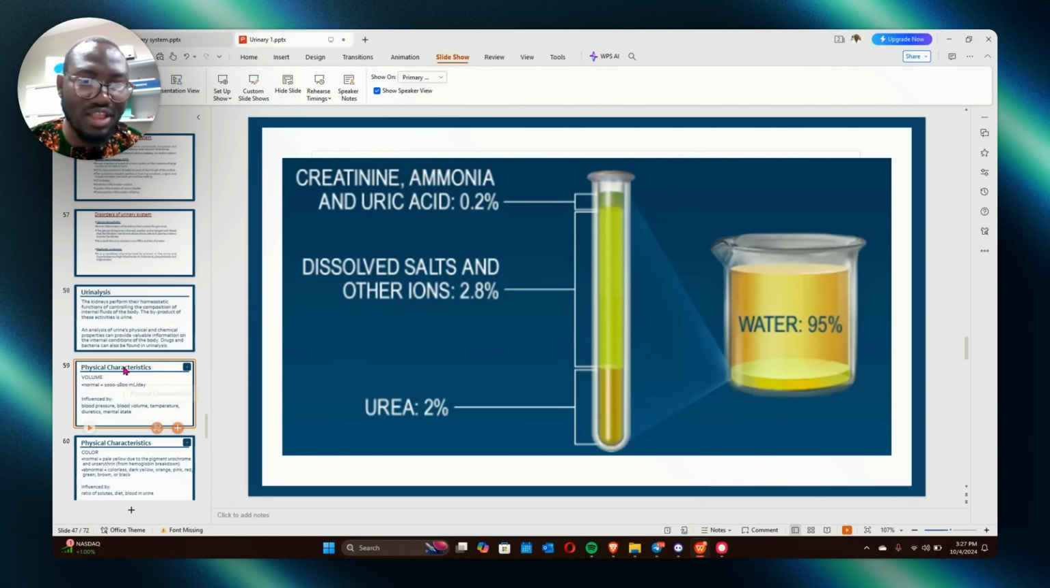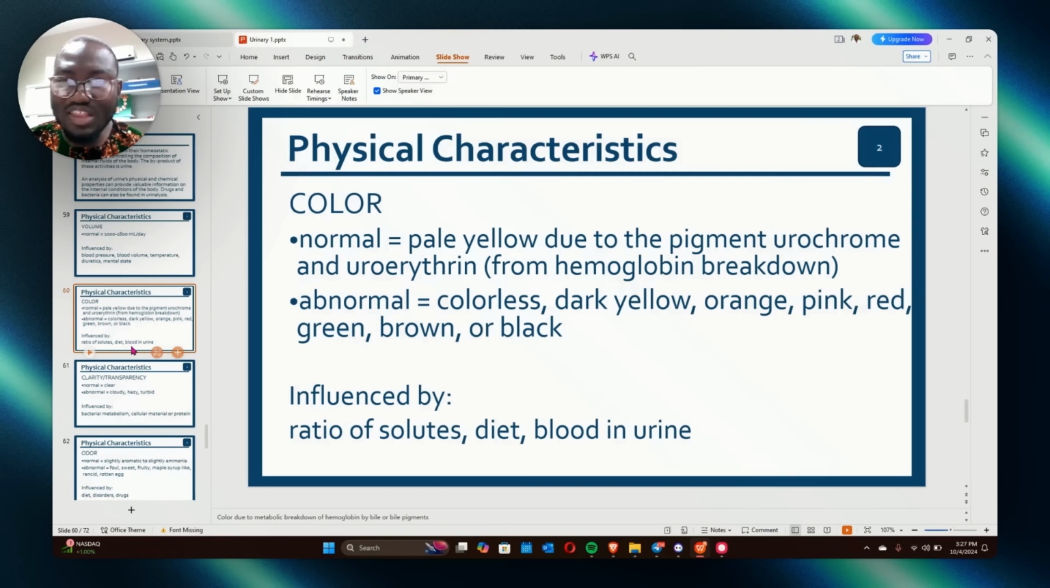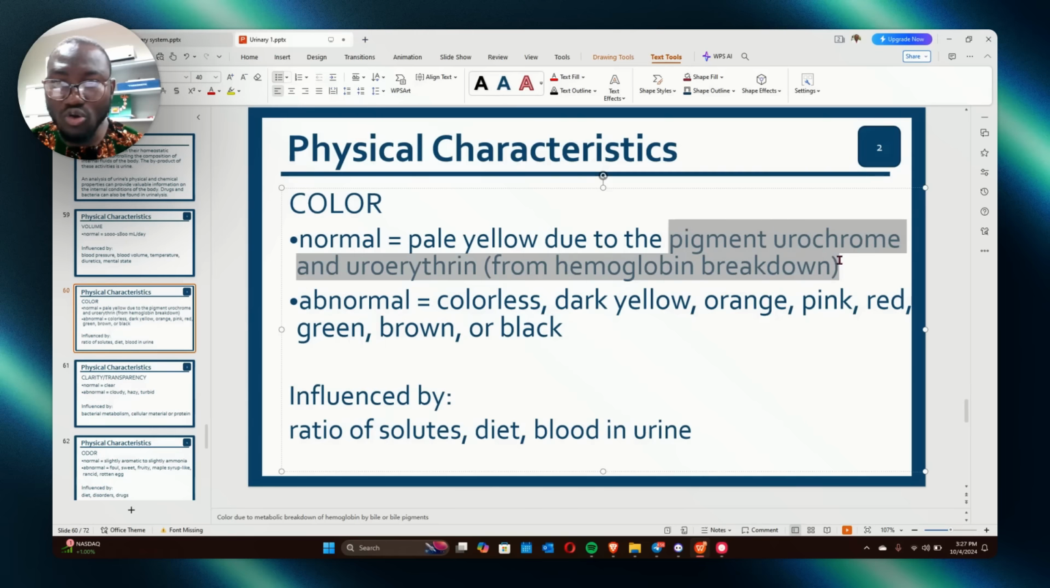So when they are talking about physical appearance, I know why I'm mentioning it. I'm repeating it over and over again because this is the kind of question they will ask you. They will give you cyanochrome, they'll give you multichrome, they'll give you a lot of things. Please, the answer is these pigments known as what? Urochrome. This is your answer.